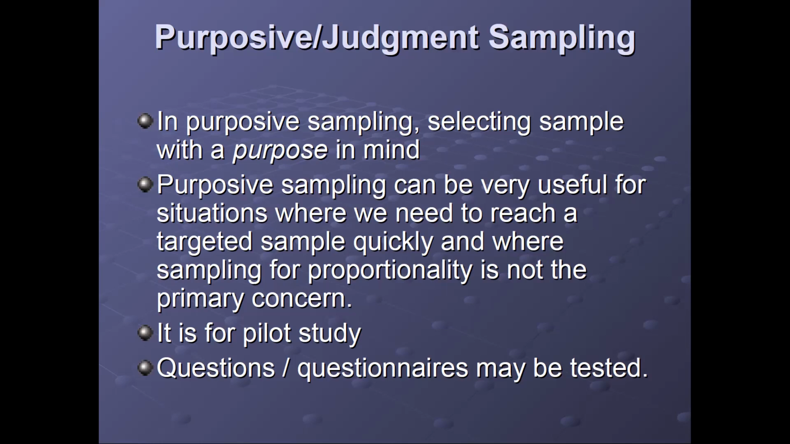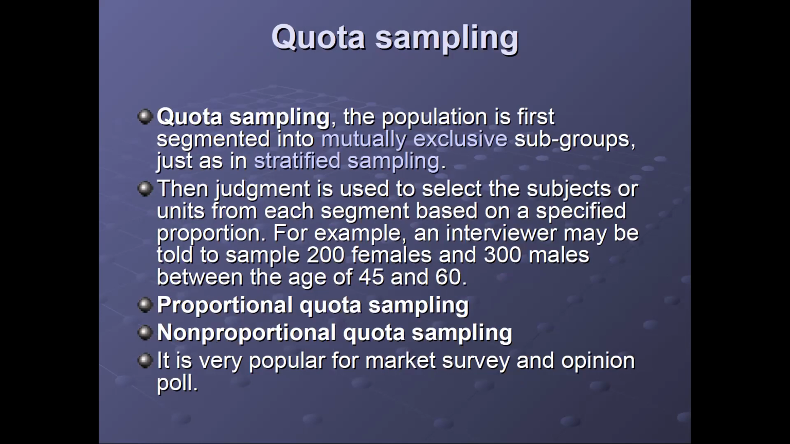Purposive sampling can be useful for situations where we need to reach the target sample quickly, and where sampling proportionately is not a primary concern. Obviously, if we are doing gender discrimination research, we primarily focus on the women section of society and try to tap those women who are conveniently achievable for us, or whom we can reach very affordably. Getting? It may be used for a pilot study, where specific questions and a questionnaire may be tested. I think this is called purposive and judgmental sampling.